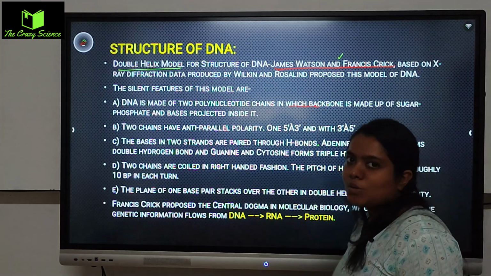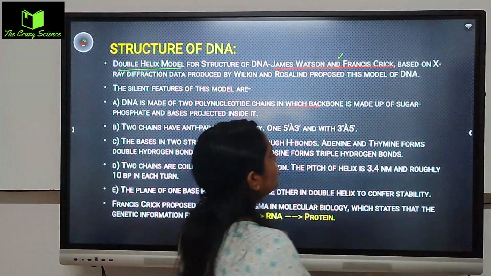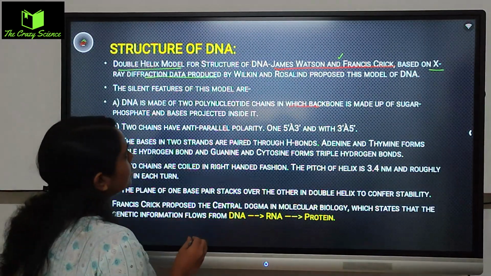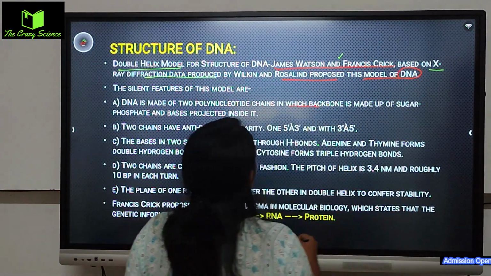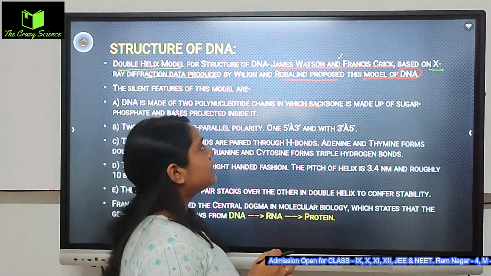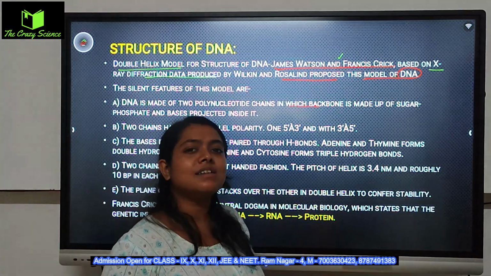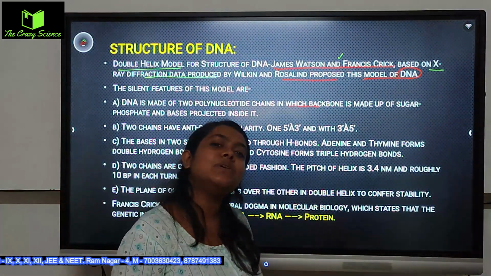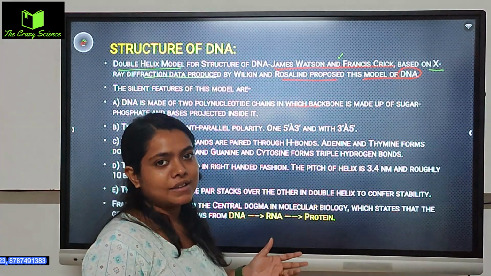এটাকে Watson Crick model বলা হয়, that is, the structure of the DNA কে Watson Crick model বলা হয়, based on the X-ray diffraction data produced by Wilkins and Rosalind, who proposed this model of the DNA. So based on the X-ray উপর বেসড করে উইলকিন্স and রোসালিন্ড এই দুজন মিলে মডেলটার আইডিয়া দিয়েছিল, and also this particular one, the double helix, এটা ডিসকভার করেছিল ওয়াটসন and ক্রিক মিলে. Okay, there are two scientists' theories included in this part.